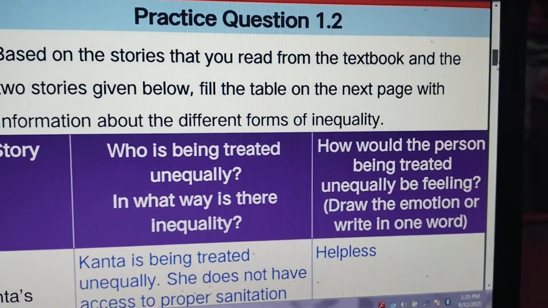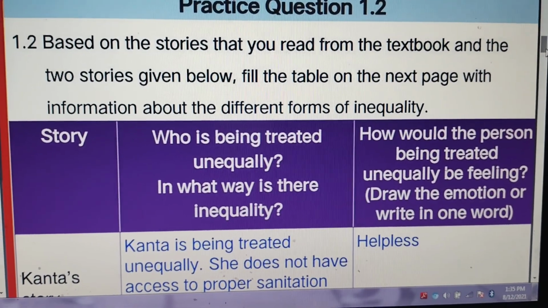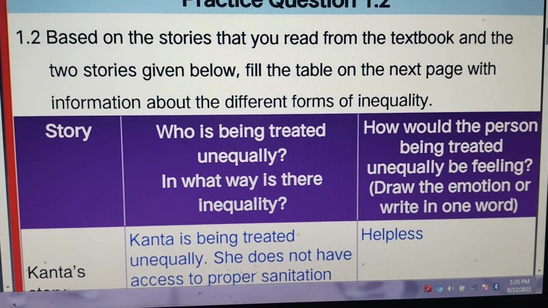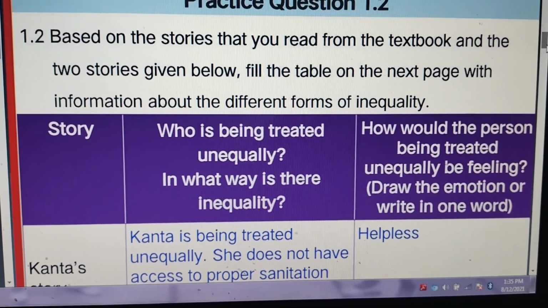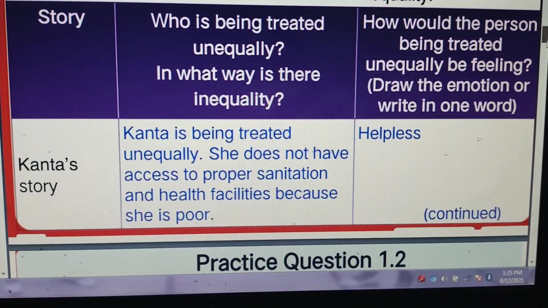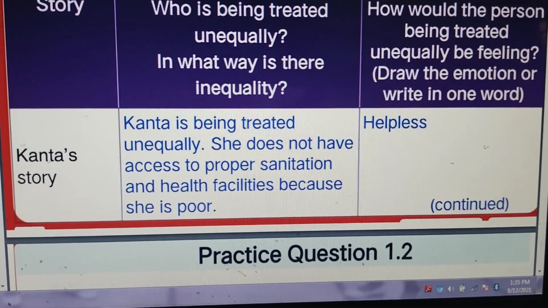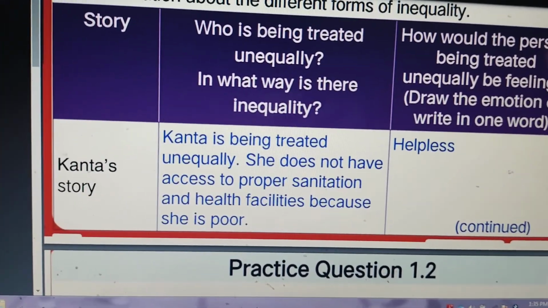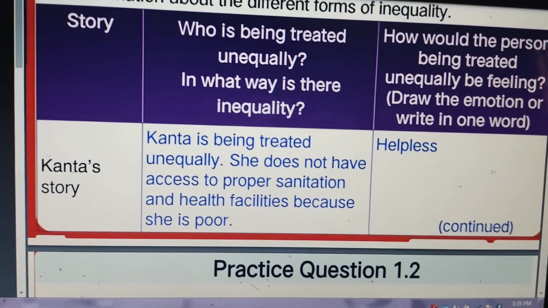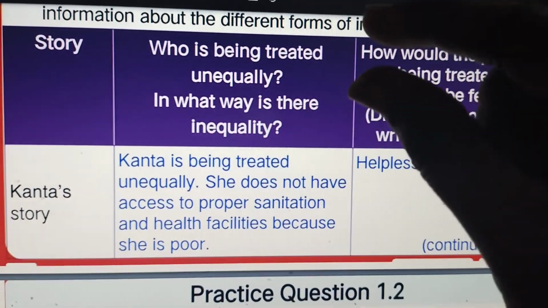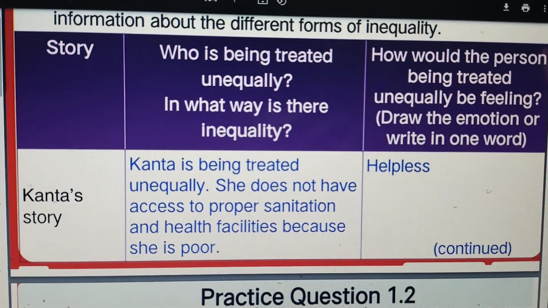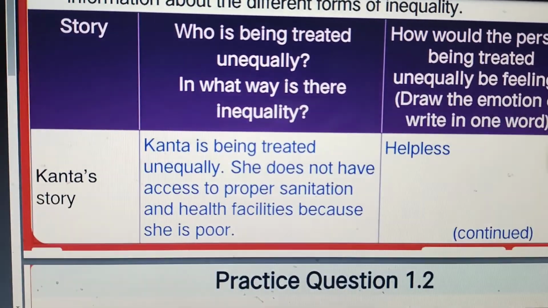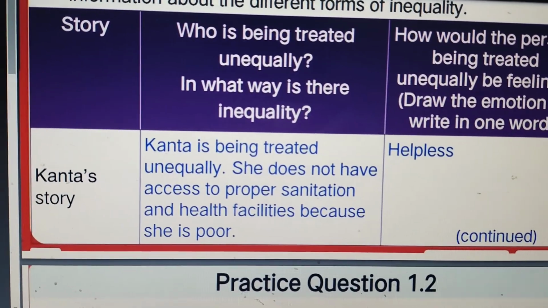And the second question is based on the stories that you read from the textbook and the two stories given below. Fill in the table on the next page with information about the different forms of inequality. Here we all know about the story of Valmiki, Mr. and Mrs. Ansari, and the Anil story, Simran story and all. So let us see the story name, who is being treated unequally there, and what will be the feeling of that particular person. So that is the column given for you. You need to fill it with these kinds of answers. You may write something else also.